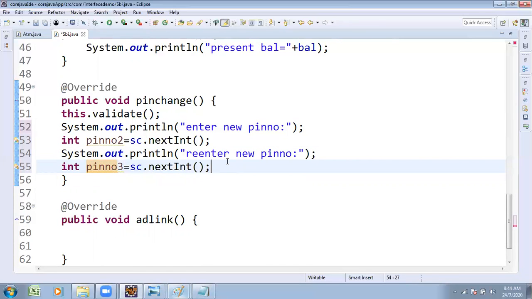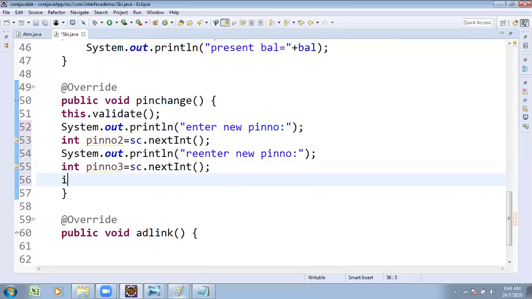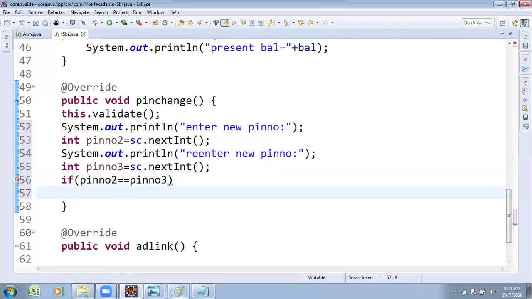If both are the same, what do we have to do? We have to validate the new pin number we want to update by cross-checking what you entered the first time: pin number 2 double equals pin number 3. You enter twice, and if both are the same, you entered correctly.